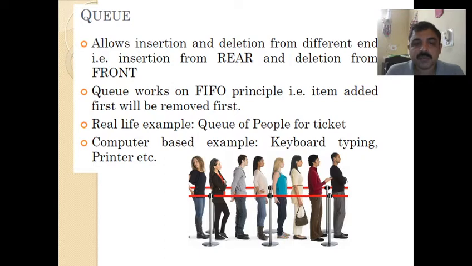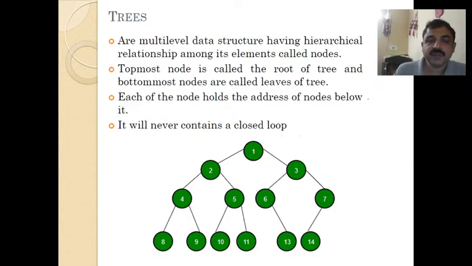A computer based example is keyboard typing. Whatever letter you typed first appears first, right? Similarly, print jobs: if you are giving prints from different systems on a network, the print order that came first will be printed first. Okay, so this is the theoretical concept of stack and queue.